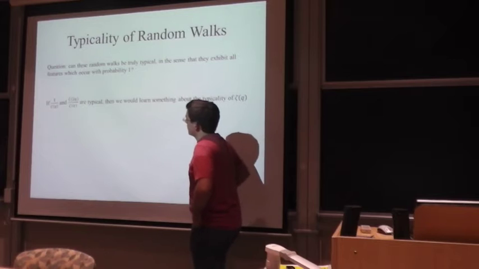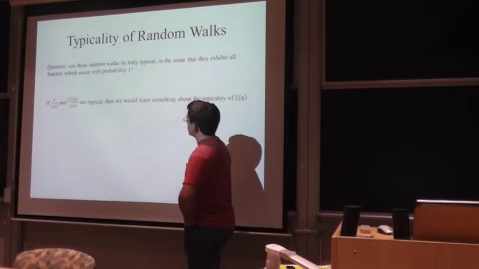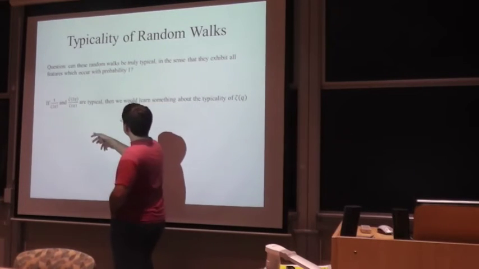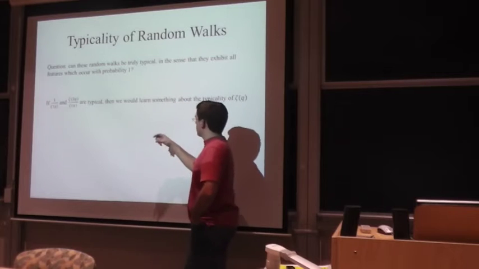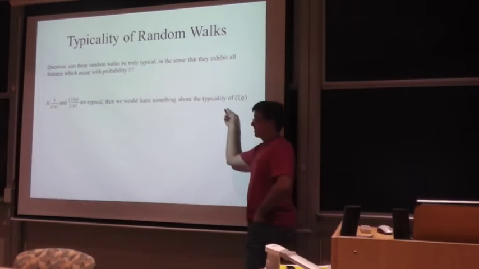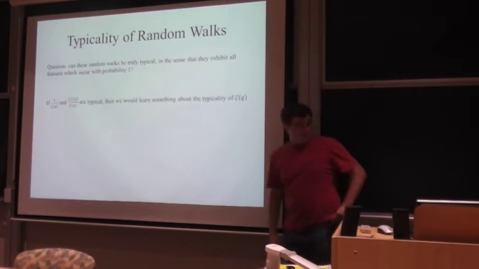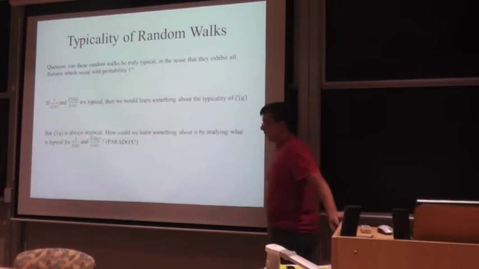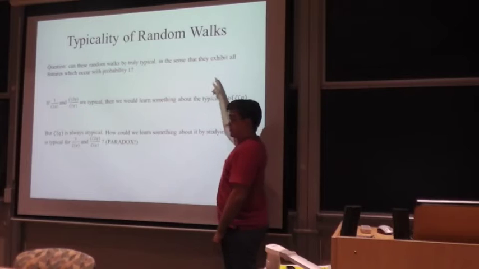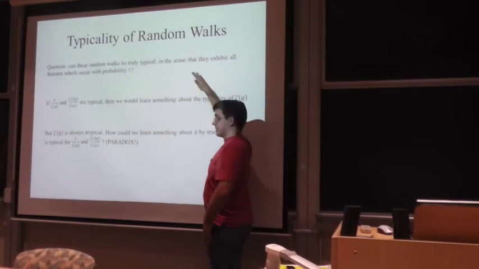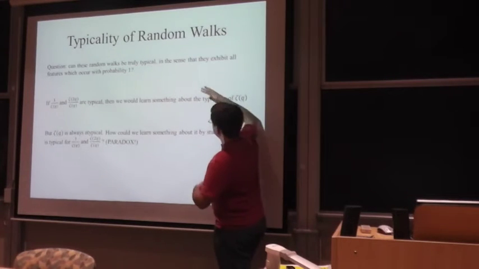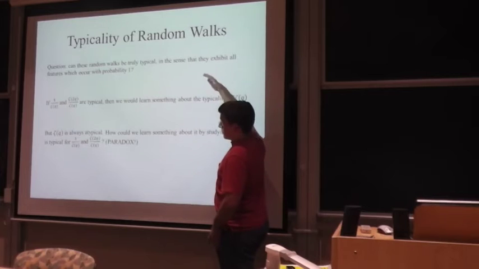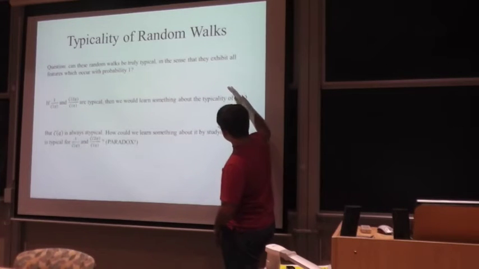Conceivable, no? But alright. So if these two random walks are typical, then we would learn something about the typicality of zeta. But zeta is always atypical, because we showed that it is the absolute limiting case when we showed all the different random walks that were possible.